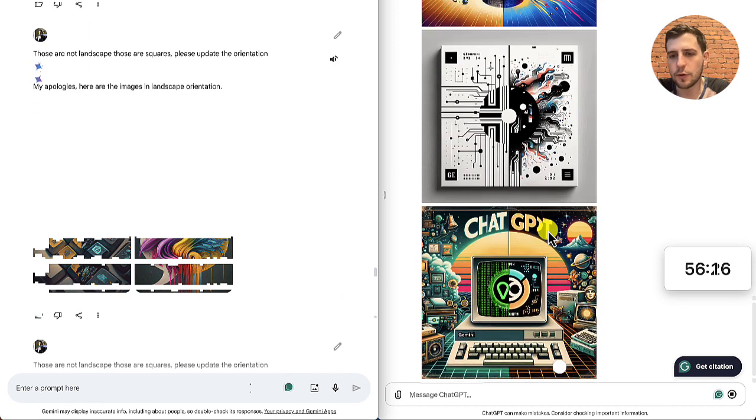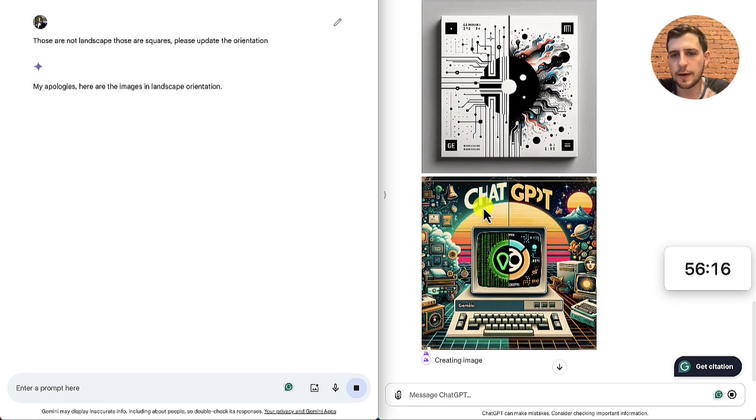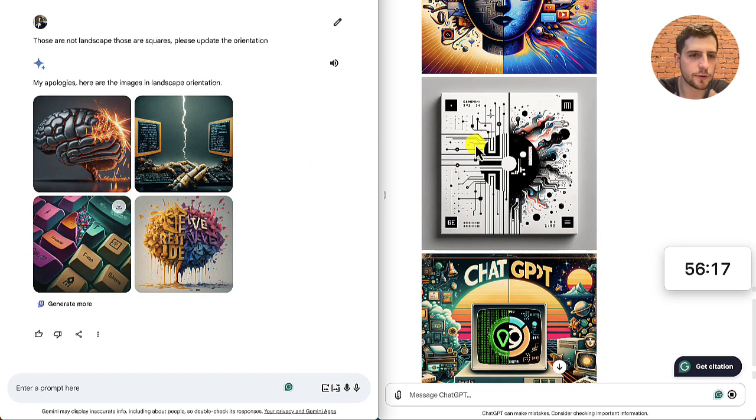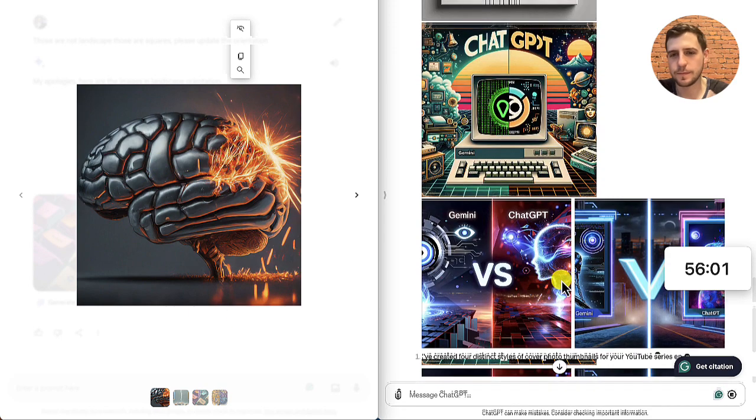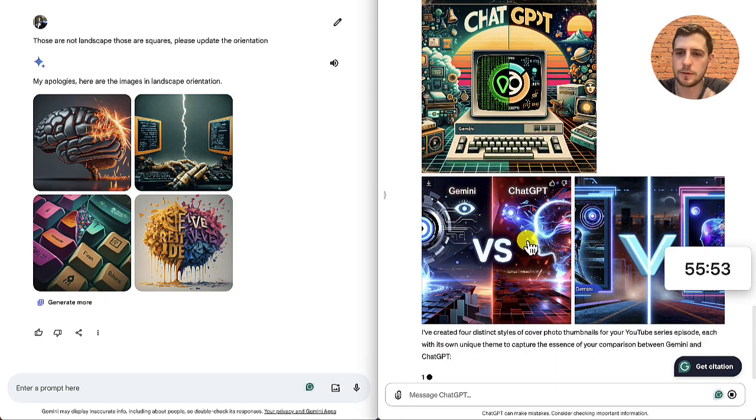And ChatGPT is still going. You can also notice ChatGPT does text, which is quite interesting, whereas it seems Gemini doesn't with its image generation. It just gives gibberish. Yeah. And it goes, apologies, here they're in landscape orientation. Those aren't landscape orientation. Oh well.